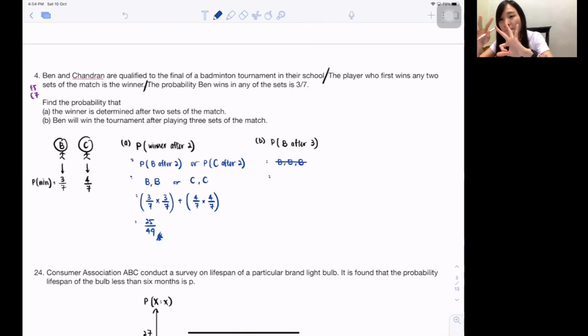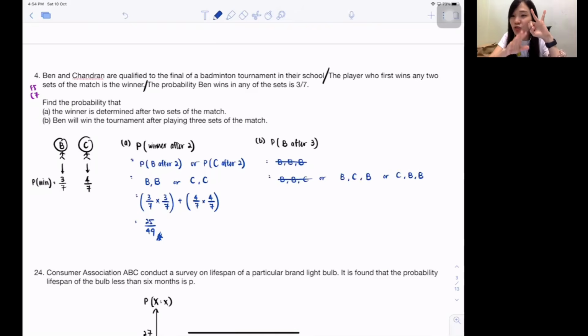That means out of the 3 sets, Ben will win 2 sets and Chandran will win 1 set. That's why only Ben needs to play the 3rd set, okay? It can be Ben, Chandran, Ben. I write out the sequence, or it can be Chandran, Ben. Ben needs to win 2 sets out of the 3, then only is he considered the winner. But out of all the outcomes I list out, which one doesn't make sense? The first one. Because if Ben wins the first one and the second one, then there's no need to even let Chandran win the 3rd one, because he already becomes the winner.